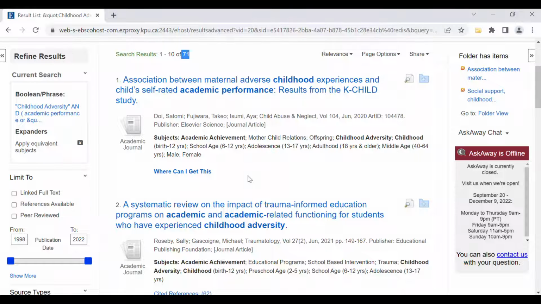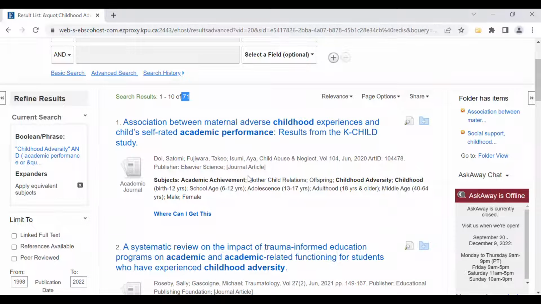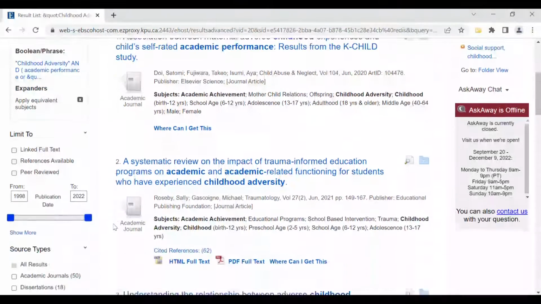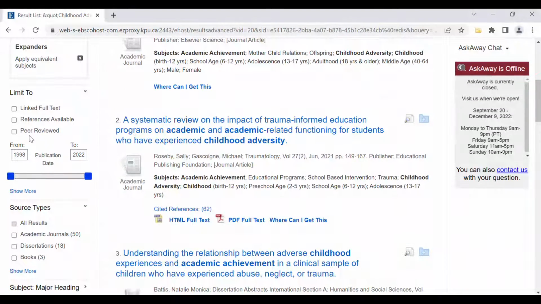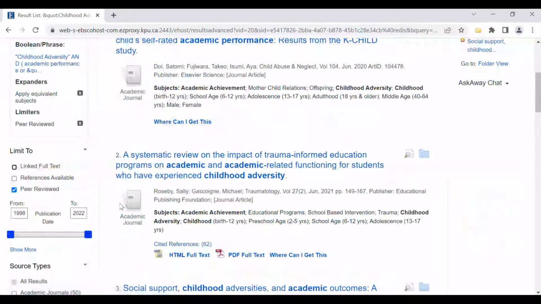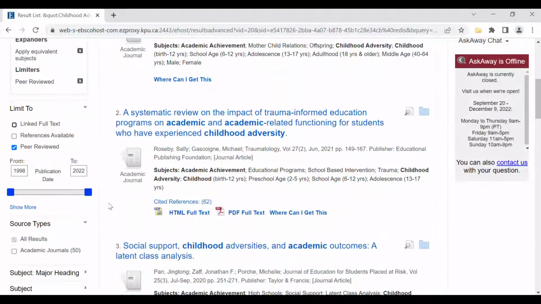So now we want to make sure that our article fits the criteria of whatever our assignment is about. And that's usually when the refine results options in the left column come into play. There's a lot of filters here, but 3 that I see most commonly when I see psychology assignments for classes is number 1, peer-reviewed. So you already know the value of limiting to peer-reviewed articles.